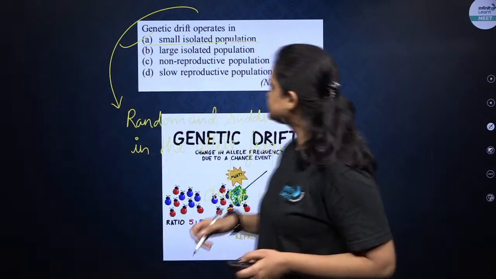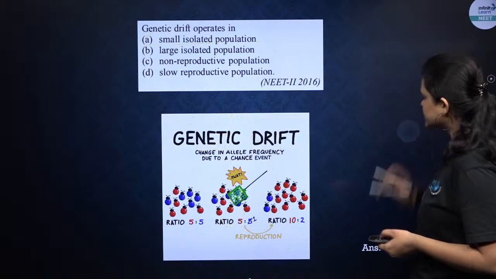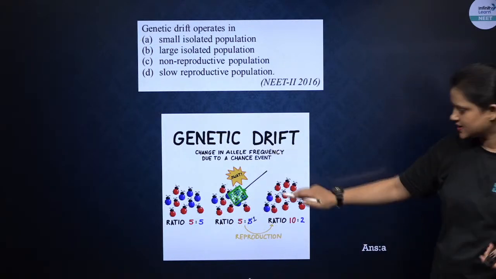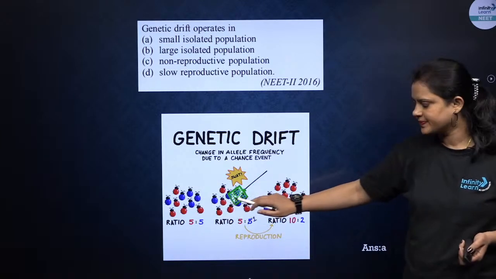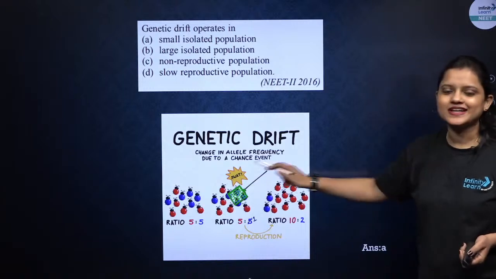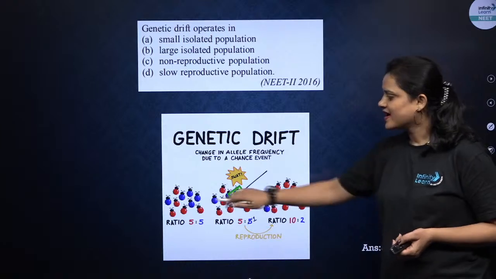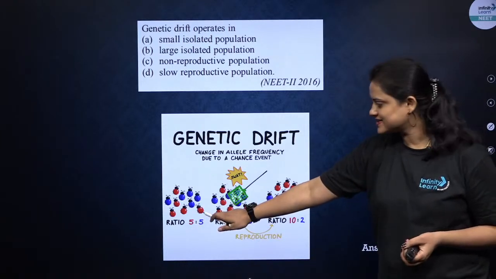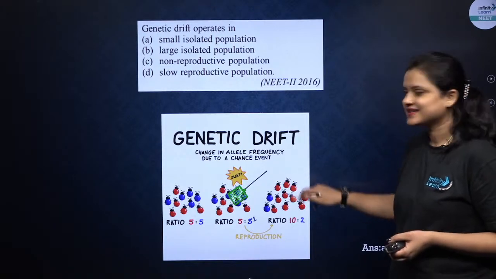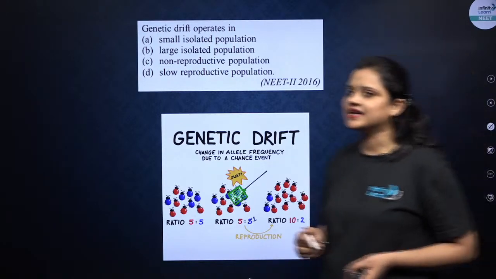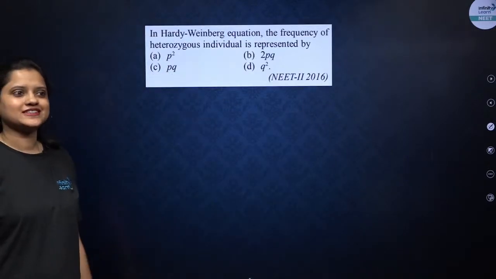Next question पे आते हैं. Before moving on to the next question, can you see here, genetic drift? Here you can see there is a combination of blue colored and red colored bugs. And this is your natural calamity, because of which the frequency will change. Earlier there were equal numbers of red and blue bugs, but now the frequency of red colored bugs has increased. So this is what is genetic drift. Hope you have understood. Now next question.